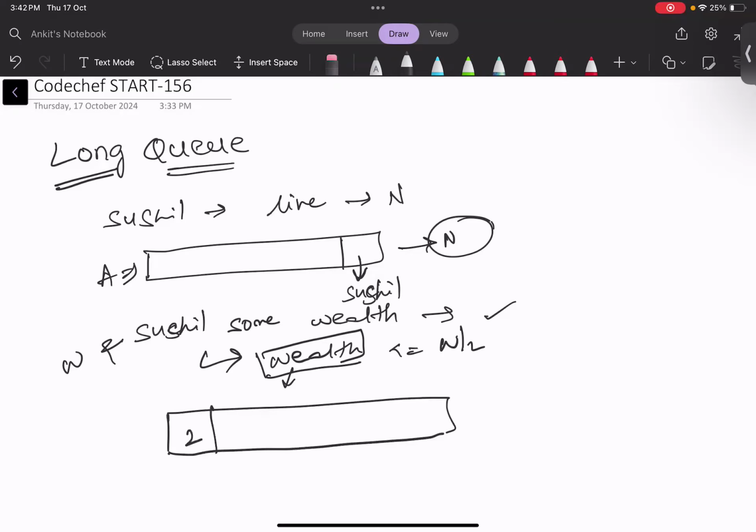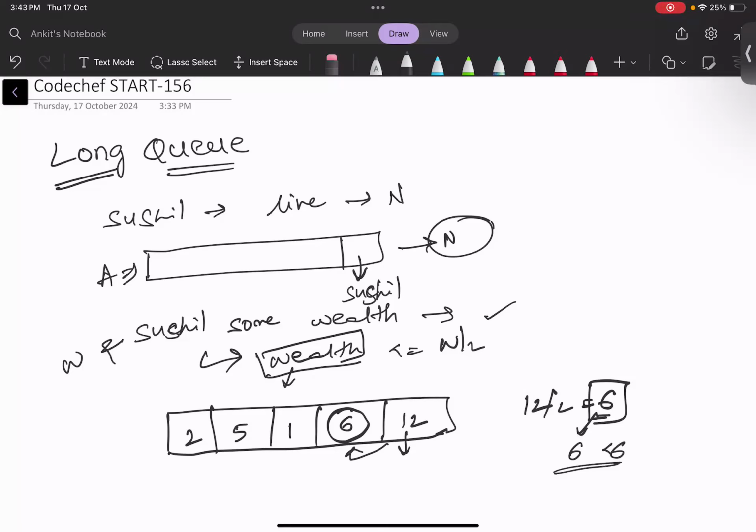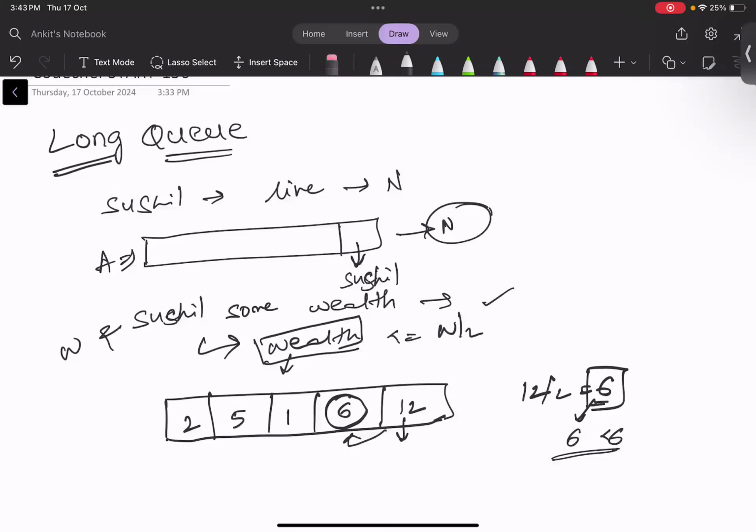Let's say it is 2, 5, 1, 6 and 12. Now Sushil is at the end, right? He can eliminate the person in front of him if that person has half the wealth of Sushil or even less. 12 by 2 is 6, so if the wealth of the other person is 6 or less, he can eliminate that person. One more condition is that he can eliminate only the adjacent person, only the front person, only one person at a time.